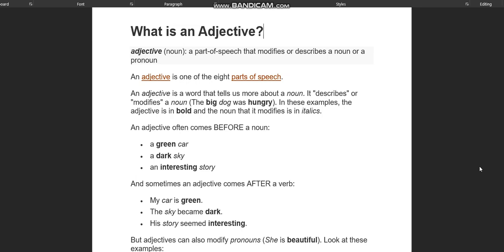But then we have tidy, tidier, tidiest; old, older, oldest; large, larger, largest; wet, wetter, wettest; big, bigger, biggest. All these are adjectives of comparison. You have to see whether the comparison is done with itself, whether it is done with two persons, places, animals or things, or is it done with more than two persons, places, animals or things. So all these three things should be considered and followed.